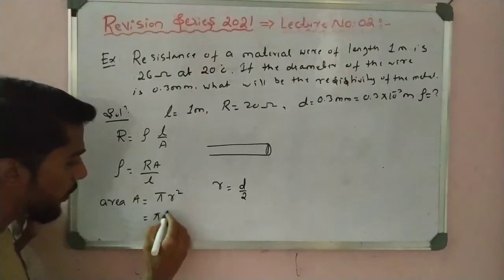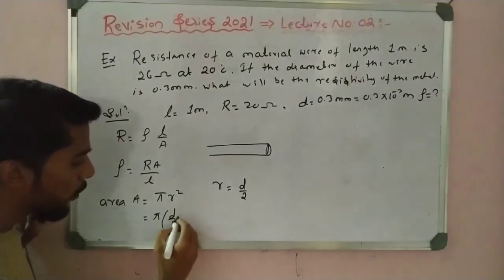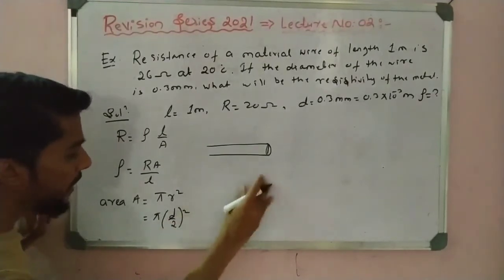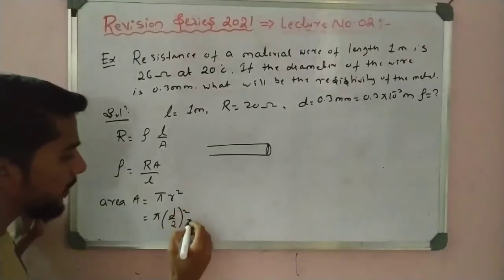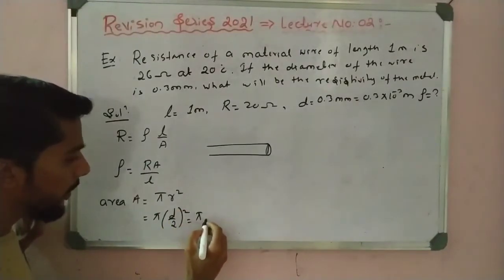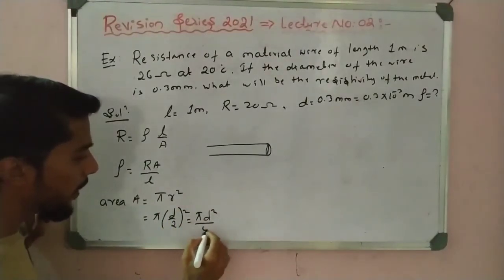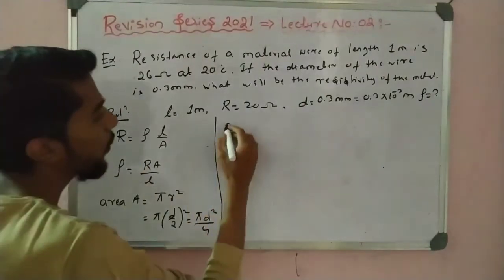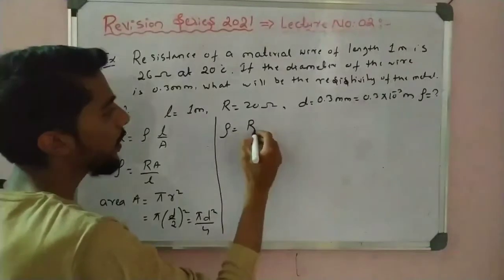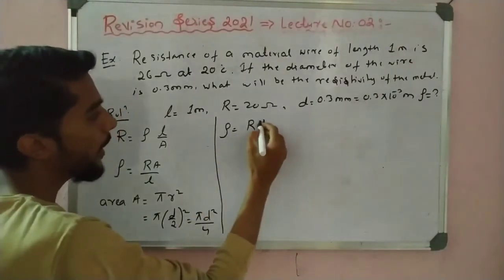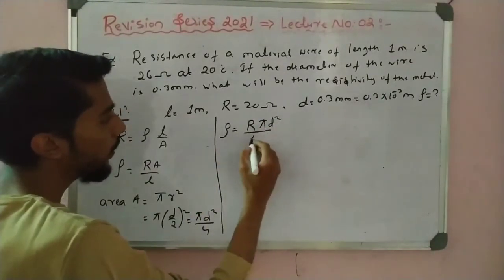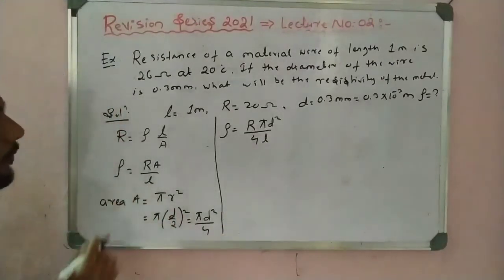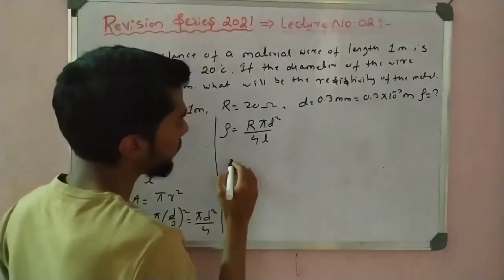So pi is equal to (D by 2) whole square. So the area is equal to pi D square divided by 4. Okay, now put the value in this equation. Rho is equal to R into A, and A is pi D square divided by 4L, that is 4 into L.